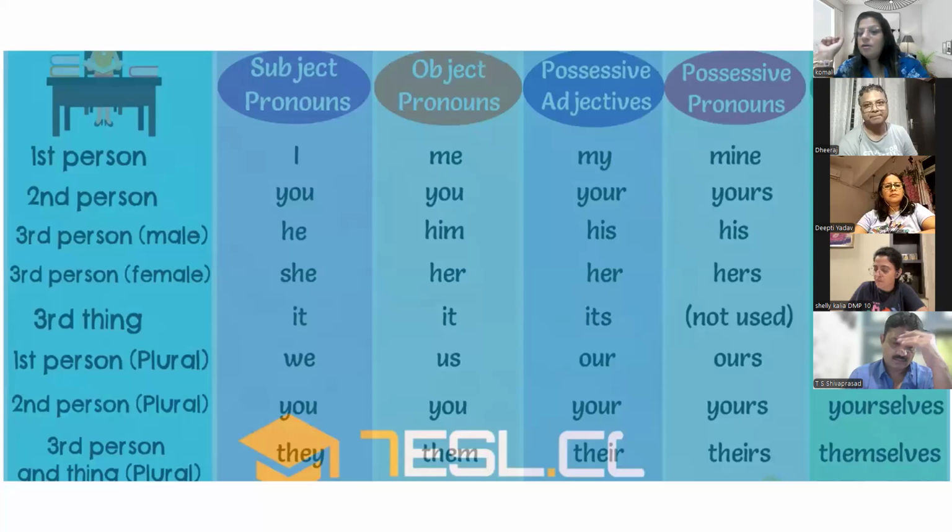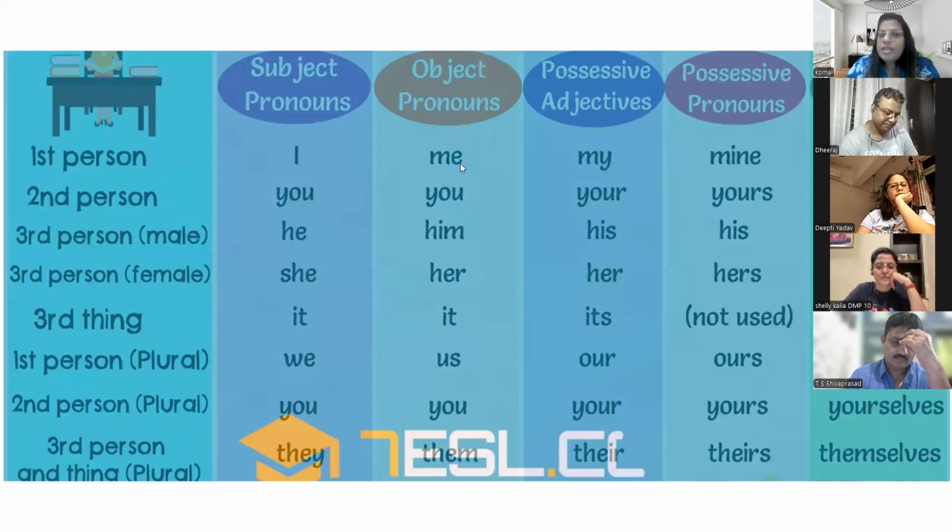For me. Don't say for I. You will not say for I. Don't say my mother makes cookies for my friends and I. Then it is used as an object pronoun, so you can use me.